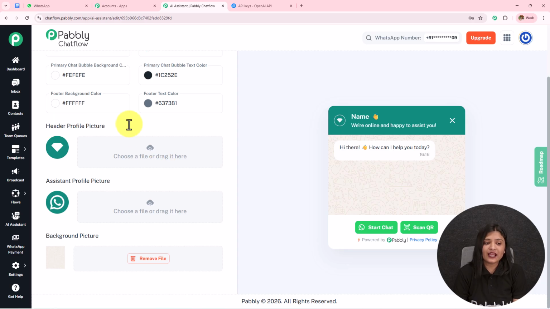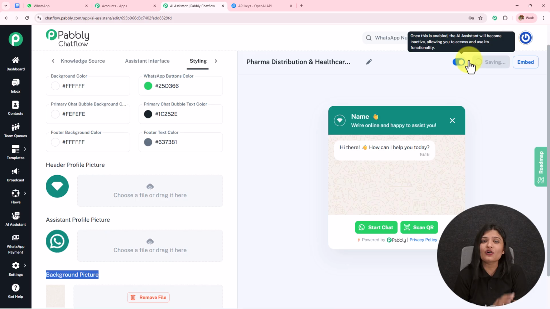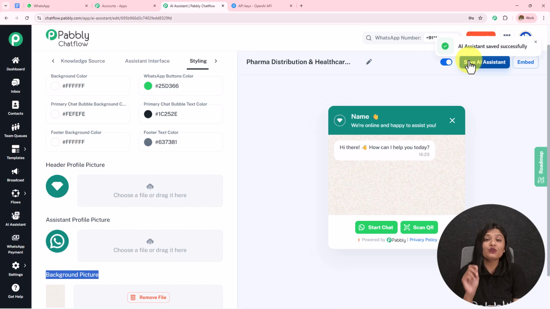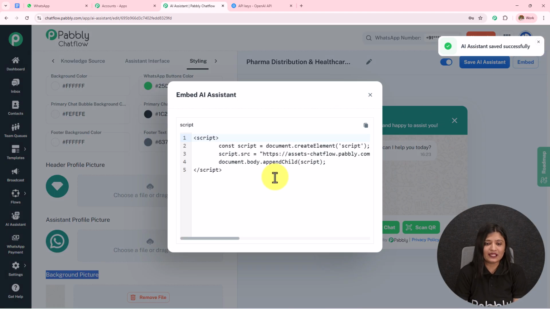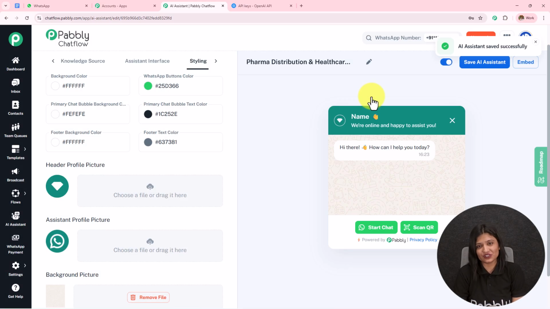You can enter the header profile picture, assistant profile picture, and the background picture just in the manner we have uploaded the knowledge base. After doing all this, you simply have to toggle on this button to keep your AI agent active, and then you have to save this. If you do not save this, all this will be lost. You can also embed this particular AI assistant to your website by clicking on this embed. Use this code on your website, and whenever someone clicks on that, they will be redirected towards this WhatsApp conversation. So here we have finally created this AI agent.